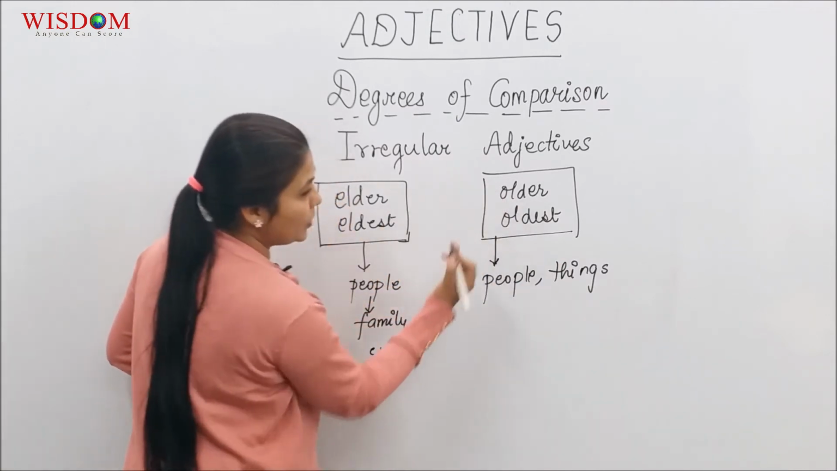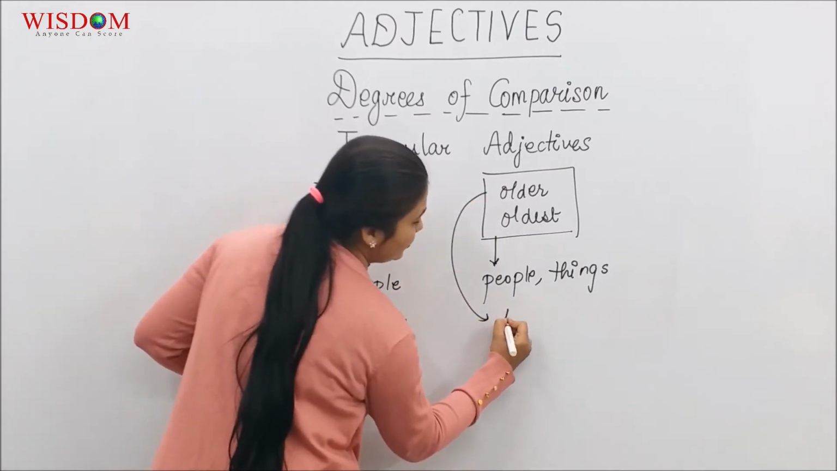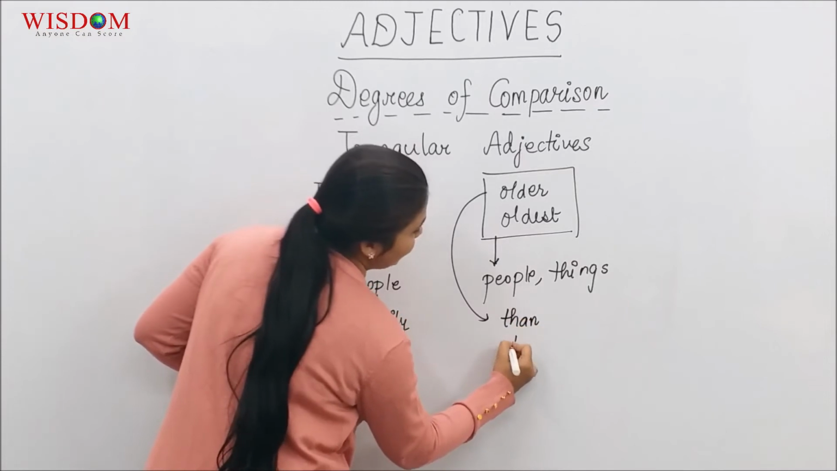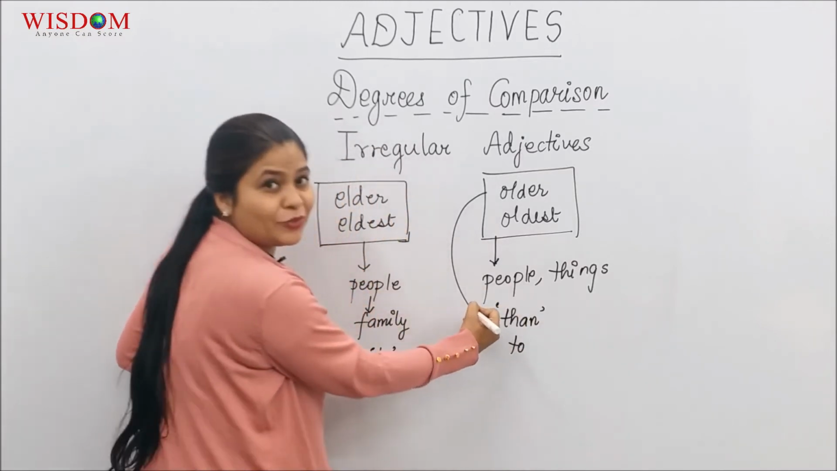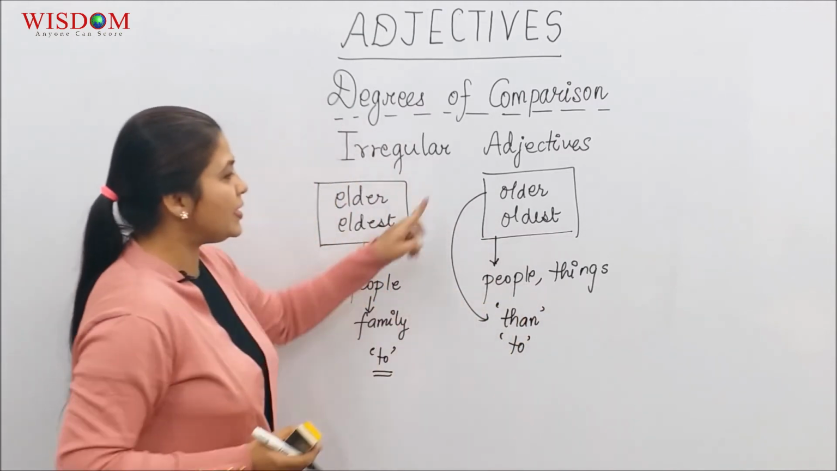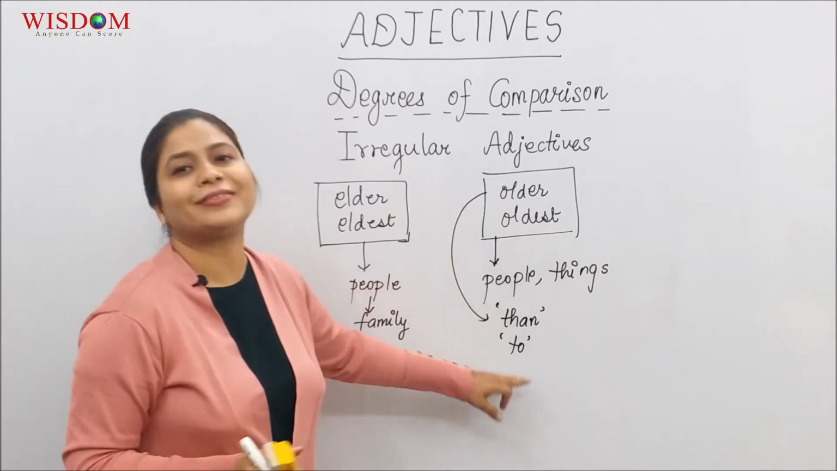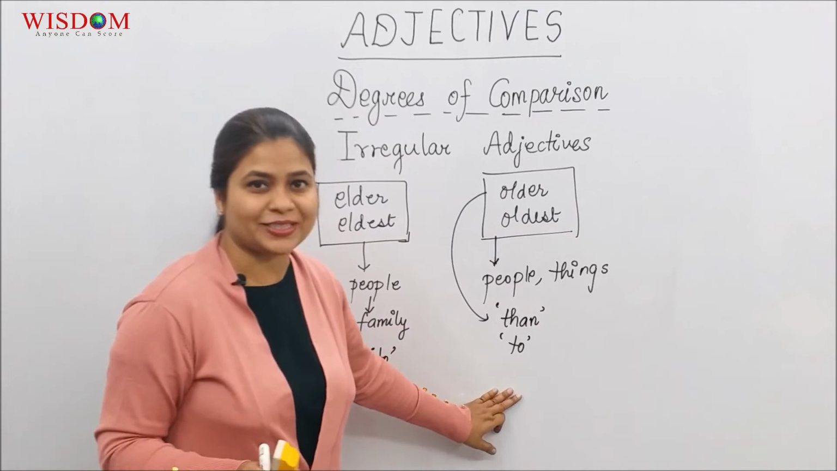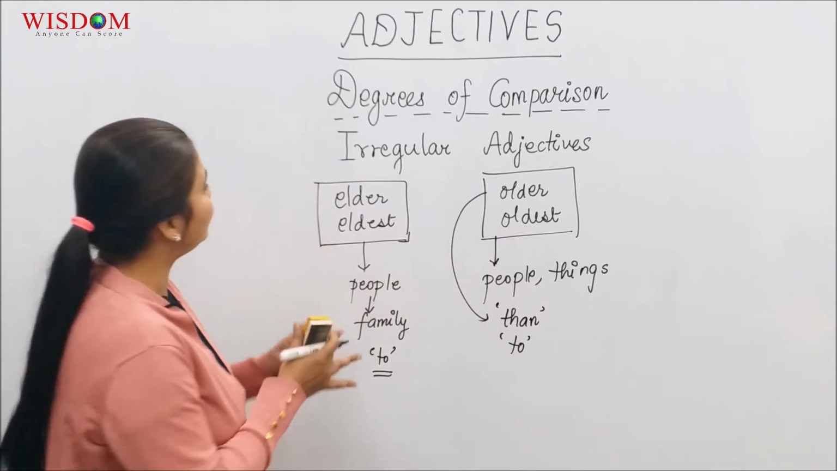For the word older, the comparative form, you can use than as well as to. The regular comparative word which we put after the form, or we can use the word to. He's older to me by 5 years. He's older than me. Both are accepted. But in the case of elder, you have to use the word to.